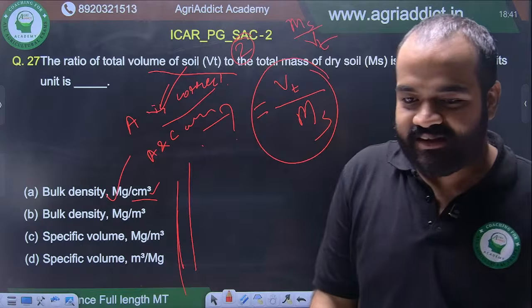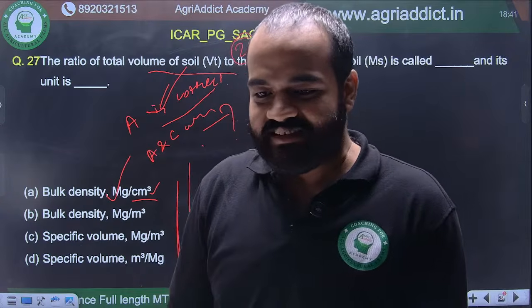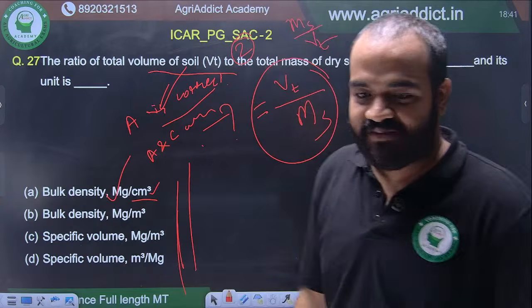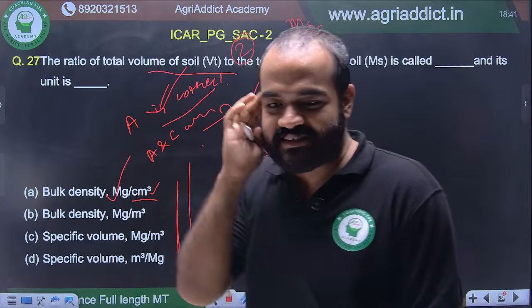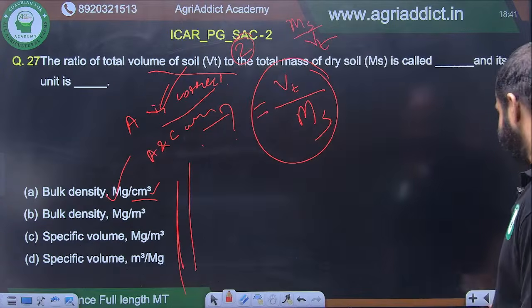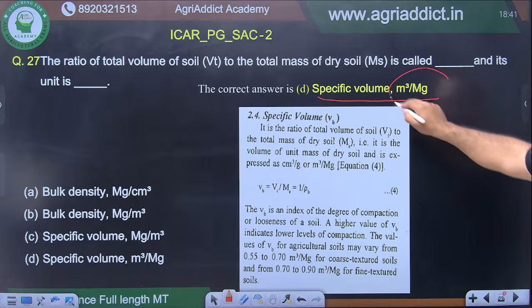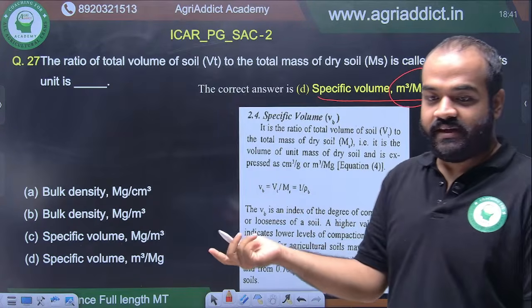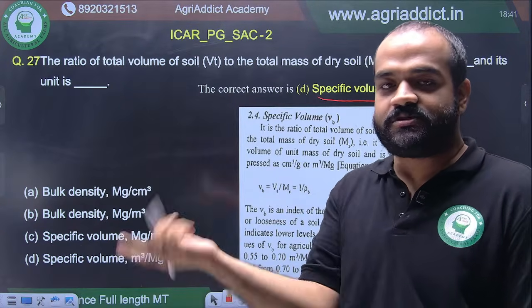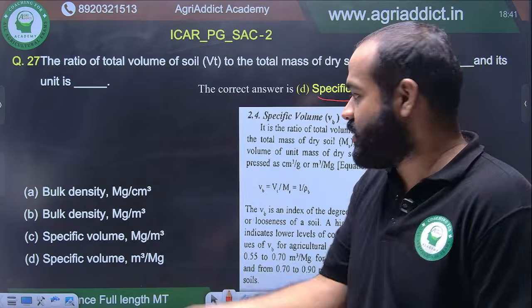ऐसा गलतियां होने से these things are very non-forgiving. You should not make these mistakes. Yes, it is D. Of course, it is D. Specific volume and the unit is meter cube per megagram. It is nothing but it is just the opposite of bulk density. It is the reciprocal of bulk density.